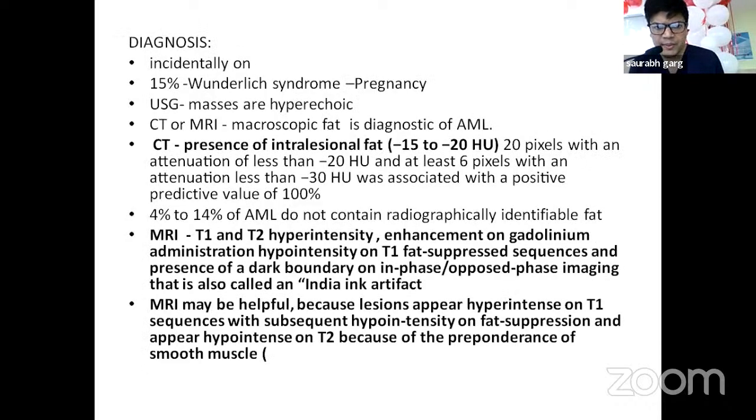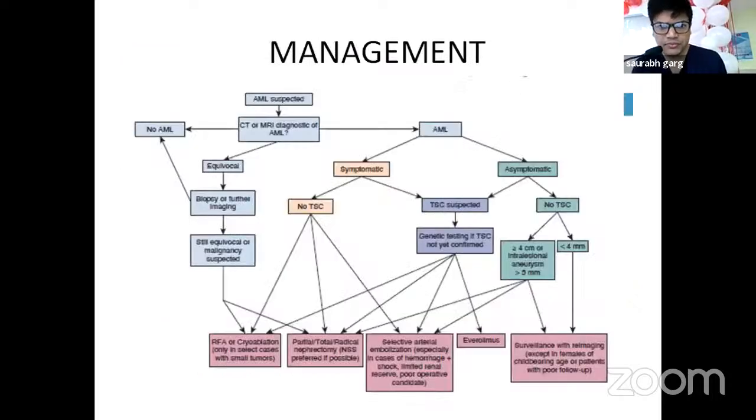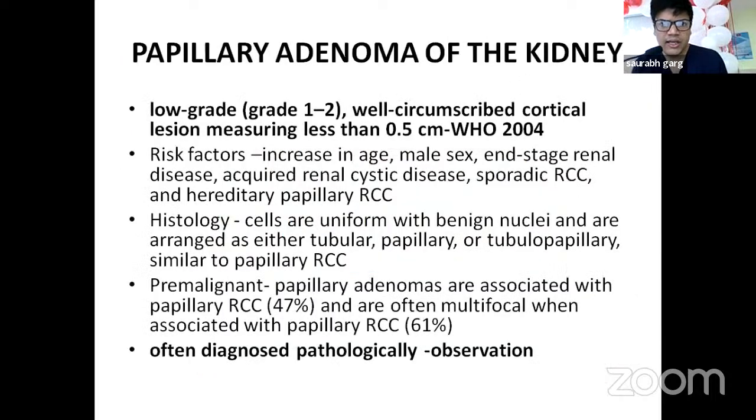Now, the diagnosis is primarily done by USG and CT. CT shows the presence of intralesional fat, -15 to -20 HU, and MRI also suggests the same, that T1 fat suppressed sequences are seen. These are the images of CT scan and MRI. On the right-hand side, we can see a CT image with the upper polar angiomyolipoma with hypodensities. This is the management.